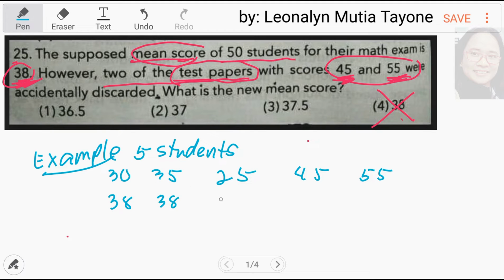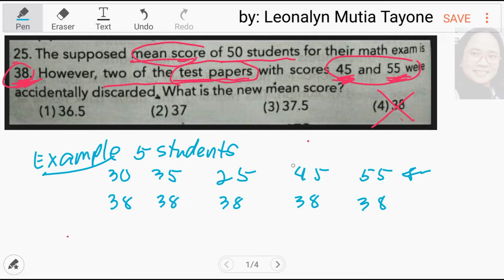Okay, 38. Magbigay itong mga scores niyang iba para maging 38 sila lahat. I-add mo to at i-divide ng 5, 38 ang sagot. In other words, pwede natin gawing tag 38 sila.